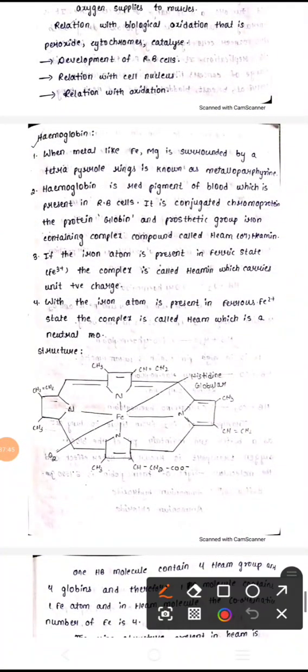What is hemoglobin? Hemoglobin is also known as metalloporphyrin. In hemoglobin, iron is present. These 4 are pyrrole rings, and this is a histidine globular protein. So metals like iron and magnesium, if surrounded by tetrapyrrole rings, we call it metalloporphyrin. Hemoglobin is also known as metalloporphyrin. It is a red pigment of blood which is present in red blood cells.